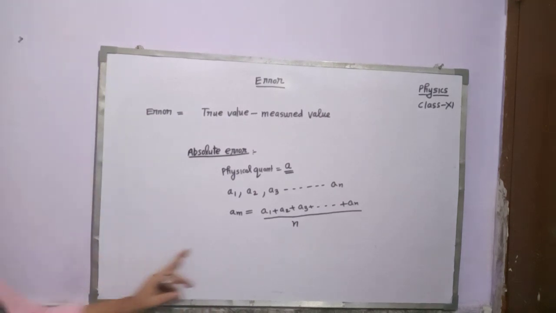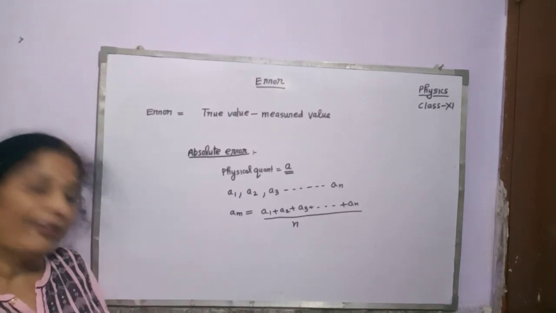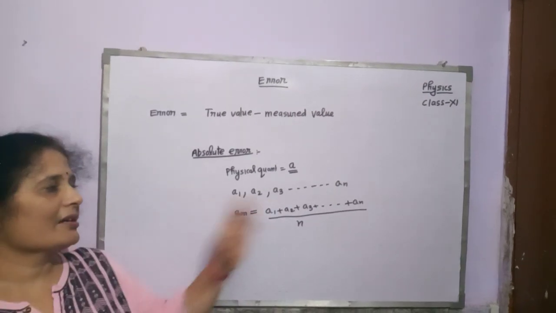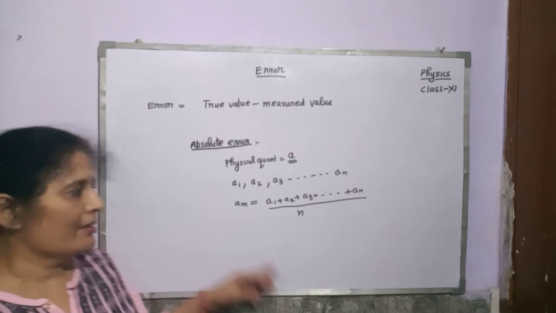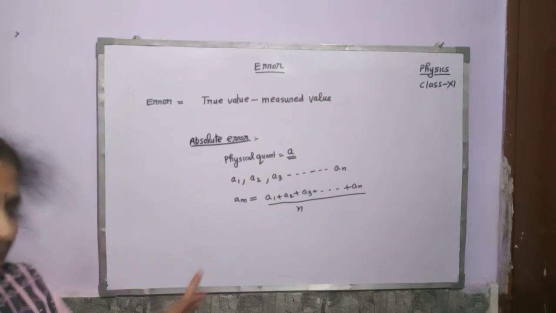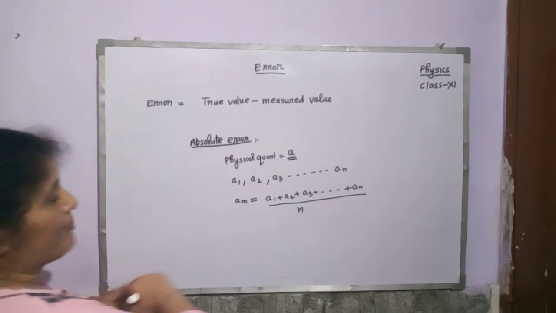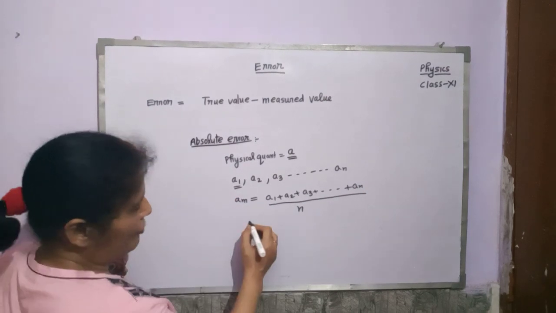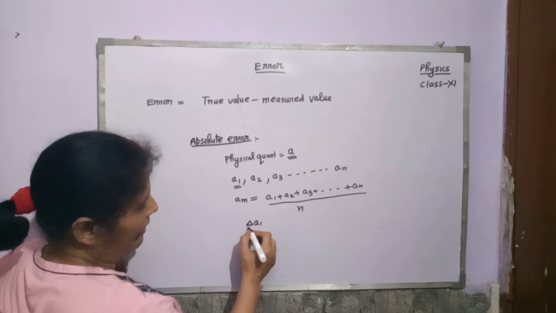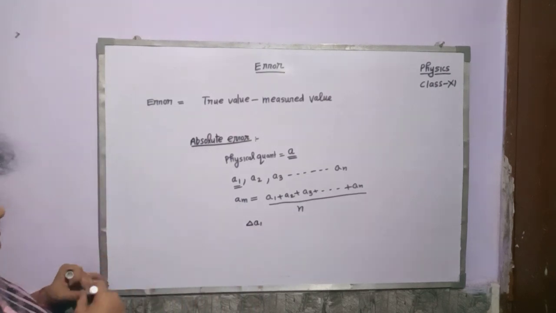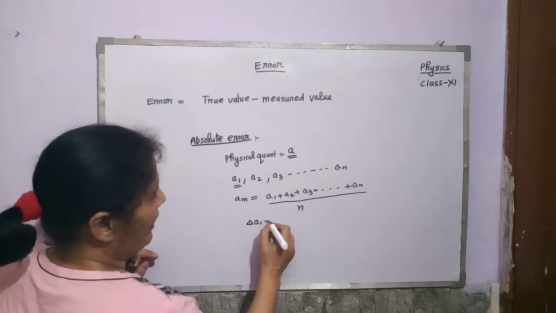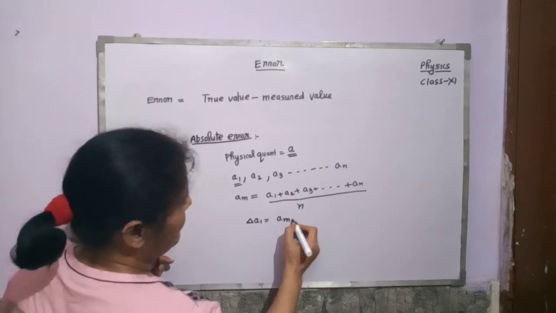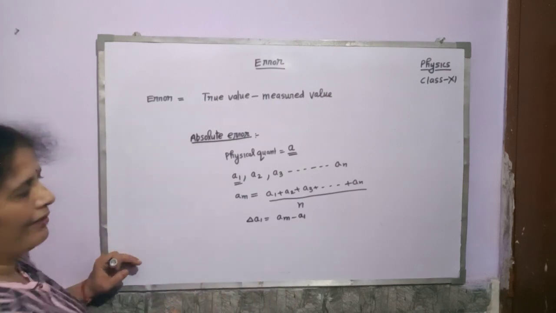This is known as the true value. How can we determine the true value? By taking the arithmetic mean of these physical quantity measurements. Now, what is the absolute error? Absolute error in the measurement of A1 is denoted by delta A1. Delta denotes absolute error. This is equal to Am minus A1. It may be positive or negative.